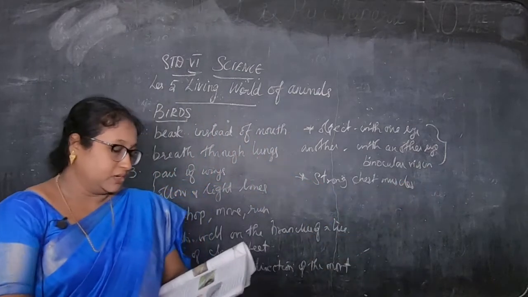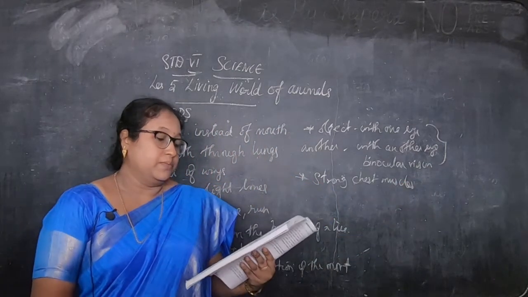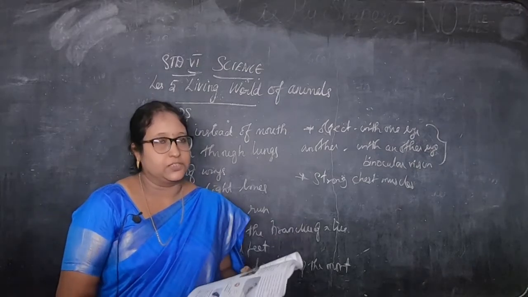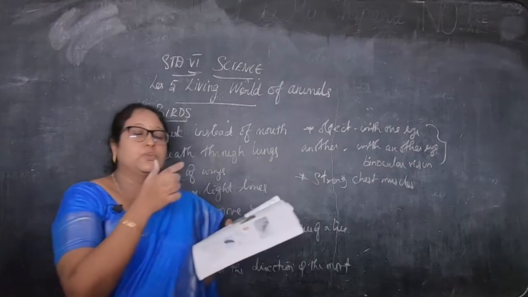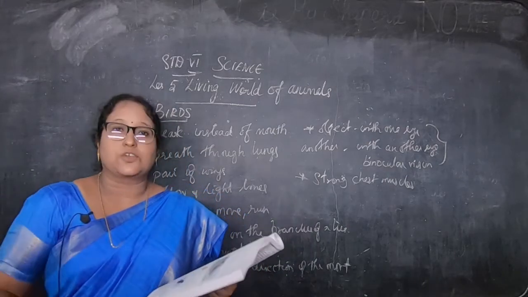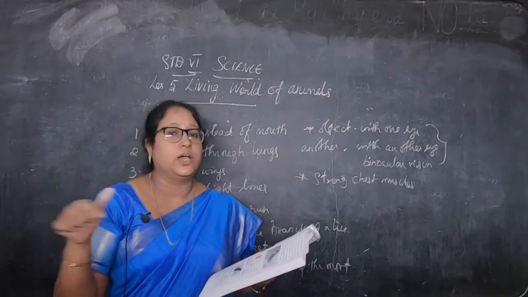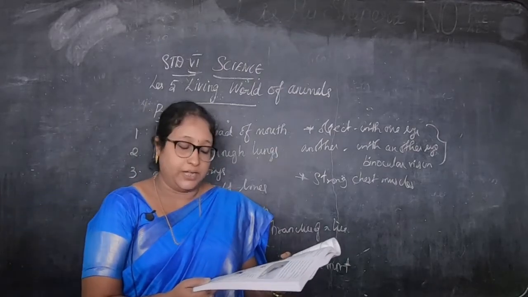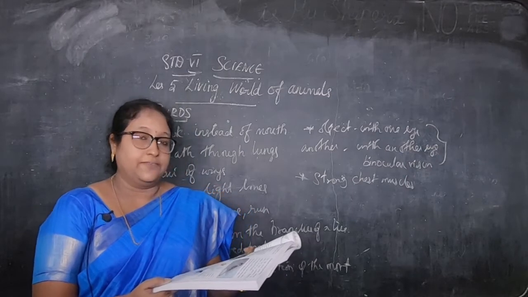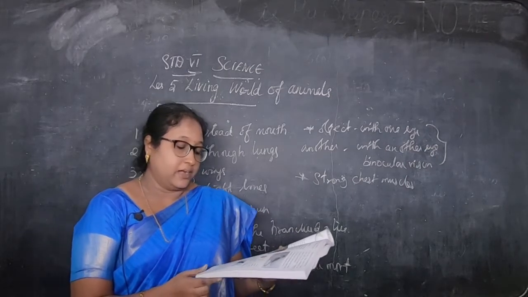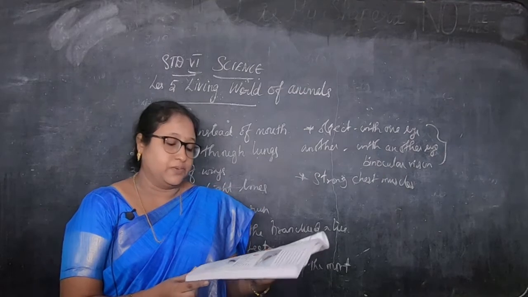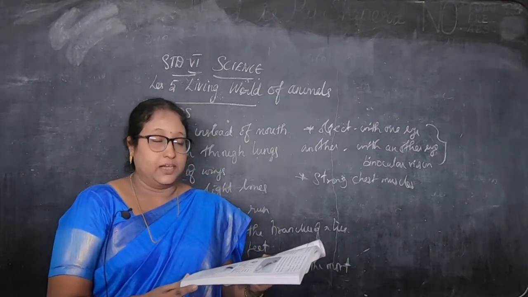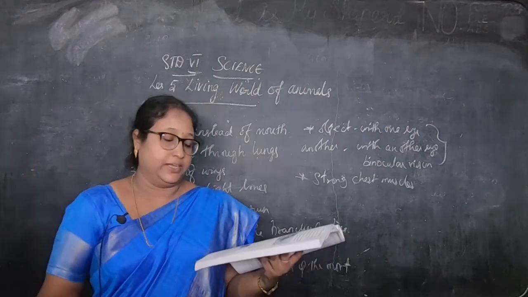Now see here. Do you know when an animal moves its location as the season changes, it is said to be migration. So as the season changes, the birds move from one place to another place. That is called migration. In Tamil Nadu, bird sanctuaries are located at Vedanthangal, Kodiyakkarai and Kudankulam. Many birds from foreign countries like Siberia and Russia migrate to our Vedanthangal. Migrate means they come from there to Vedanthangal.